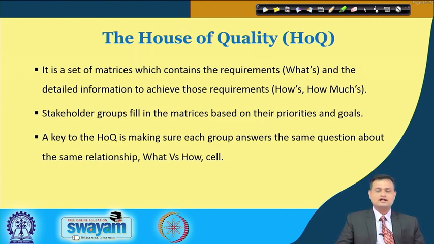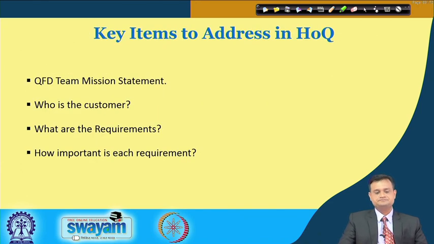So house of quality, which I will try to present for one product, is the central part of your QFD, and a key to HOQ is making sure each group answers the same question about the same relationship, what versus how cell.